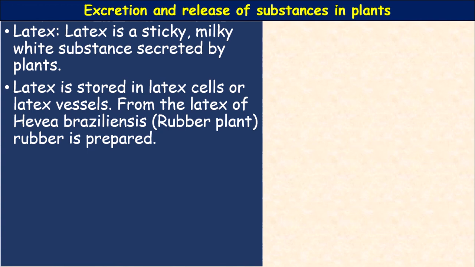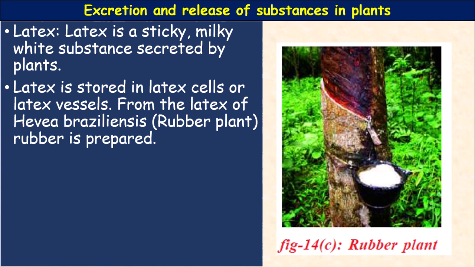Just like resins in the resin passages, they are special tissues present in those plants. Here latex is stored in the latex cells or latex vessels. From the latex of Hevea braziliensis, also called the rubber plant, rubber is prepared. This is the milky substance which is produced, and it is used in the preparation of rubber.